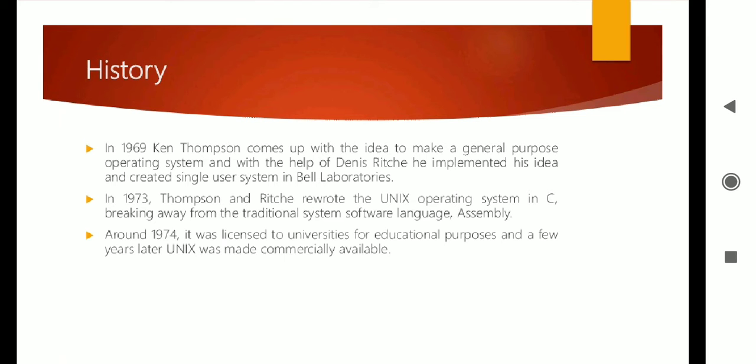Okay, in 1973 Thompson and Ritchie rewrote the Unix operating system in C, breaking away from the traditional system software language, that is assembly language. So Unix is designed in the C language. It is clear. Around 1974, it was licensed to universities for educational purposes, not for commercial purposes. And a few years later, Unix was made commercially available.